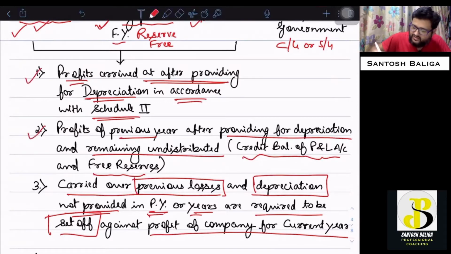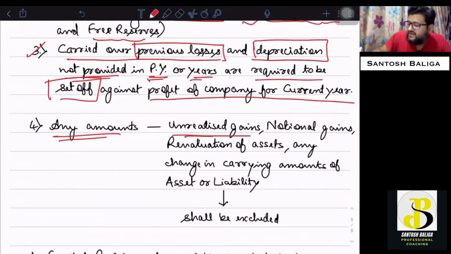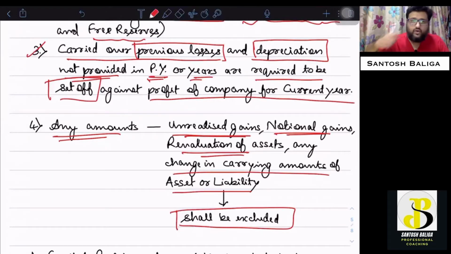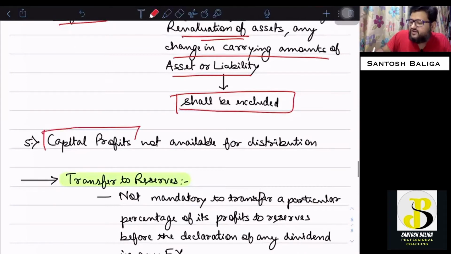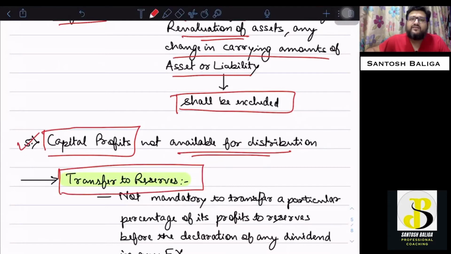When 1, 2, 3 adjustments are clear, finally, the amounts of unrealized gains, notional gains, revaluation of assets, or any change in carrying amounts of the asset or liability shall be excluded from the calculation of profits to be arrived for payment of dividend. Okay, so this point is also clear. All these 4 adjustments are clear. Now, capital profits will not be available for distribution. Next point is that the company may transfer a part or portion of the profit to reserves.